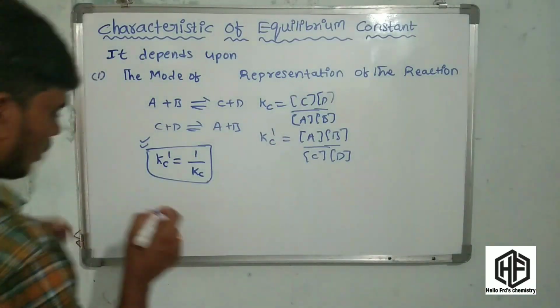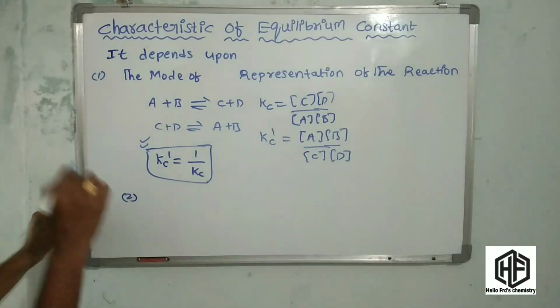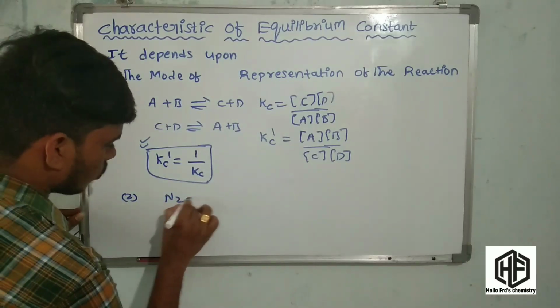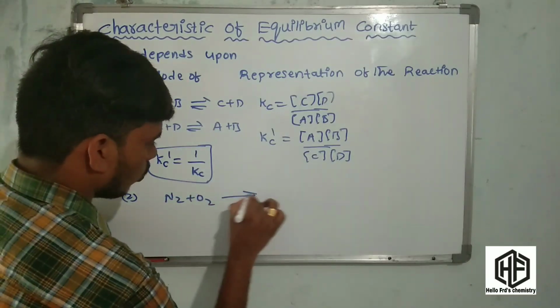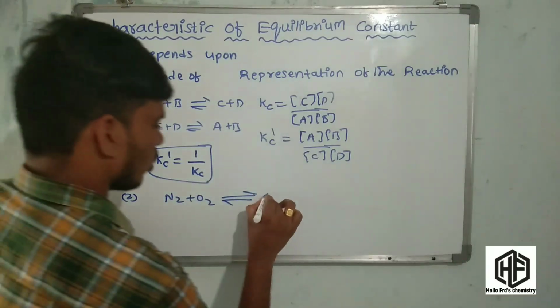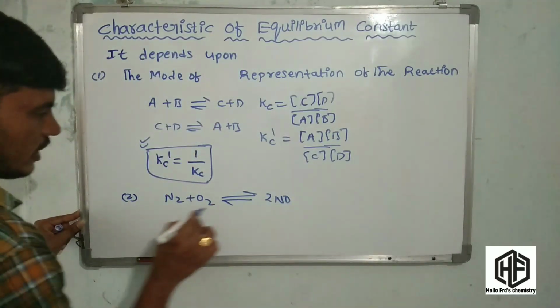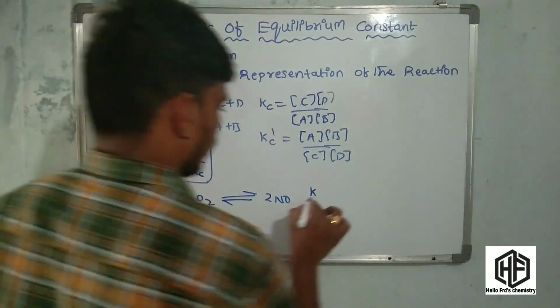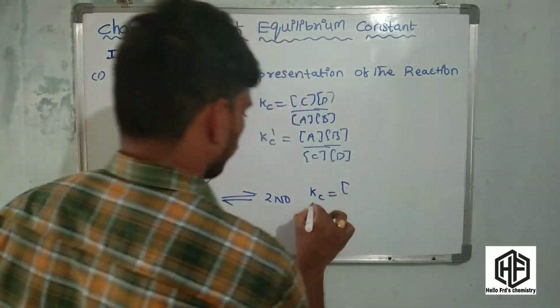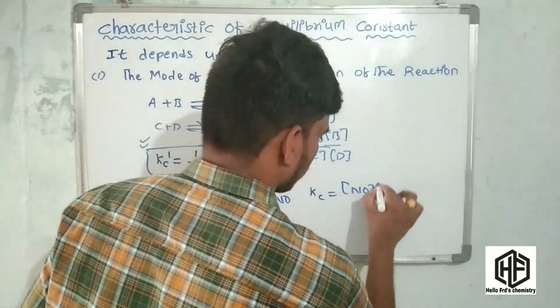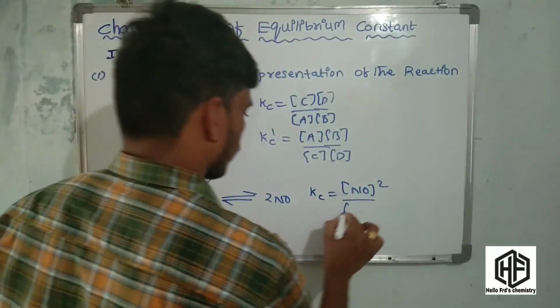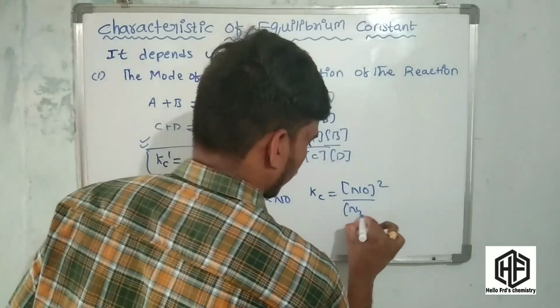And the next one: for example, N2 plus O2 gives 2NO. The equilibrium constant of this reaction, Kc, is equal to active mass of products raised to the power of stoichiometric coefficient by active mass of reactants.